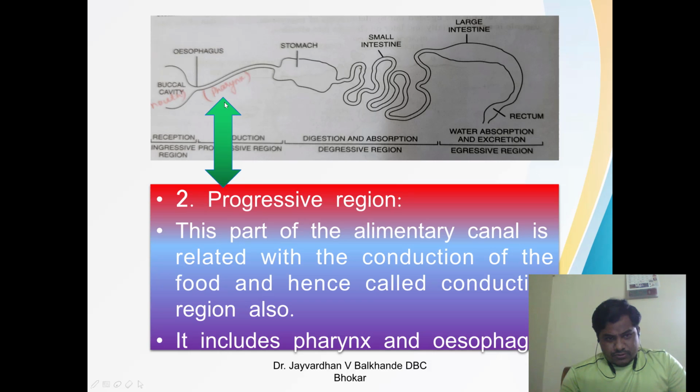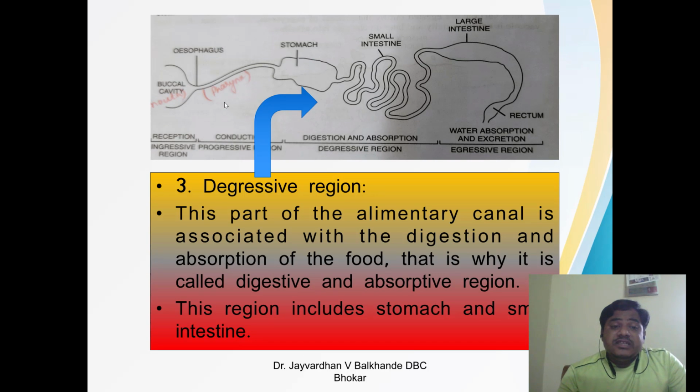Now number three is the digressive region. This part of the alimentary canal is associated with the digestion and absorption of the food. The most important part of the alimentary canal as far as digestion is concerned is the digressive region, and that is why it is called the digestive and absorptive region.